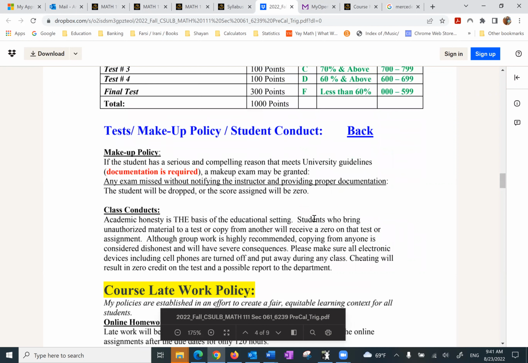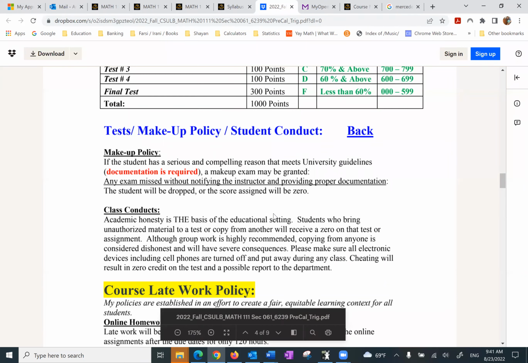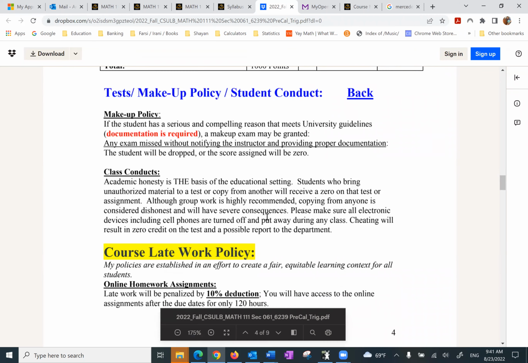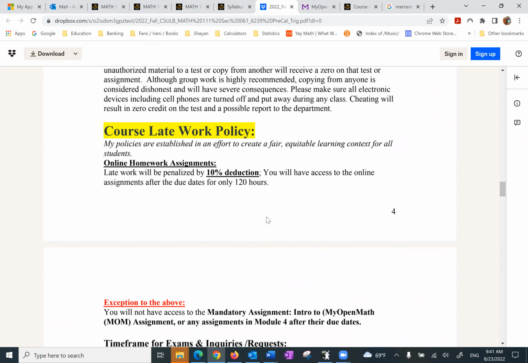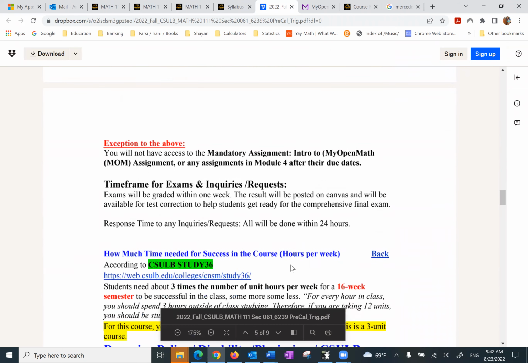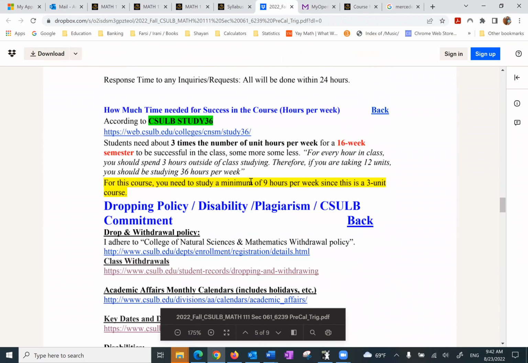There's no makeup policy. Again, exams are basically taken on Saturdays with the exception of the final. So you have plenty of time. If something comes up with proper documentation accepted by campus, I will grant you a makeup. I don't suggest you get into late work because it will be very hard to catch up, but there is a 10% deduction for anything that is done late. And by that, I mainly mean the online homework assignments.